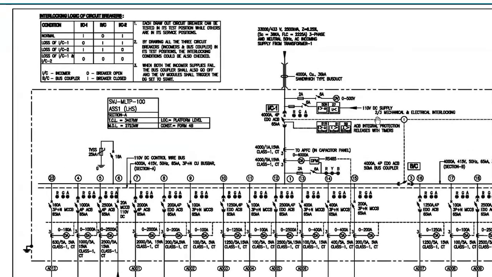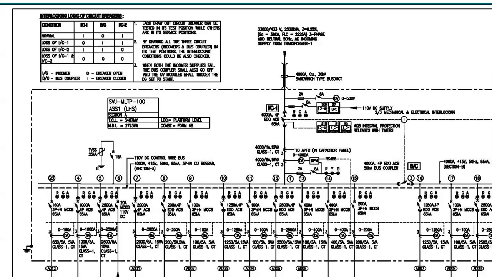As you see here, there is a mechanical and electrical interlock between the 2 and 3. This is for when 2 incomers are available. Suppose by mistake, I am an unknown person who has just come inside the substation. Somehow the lights are not working in incomer 1. Then suddenly I feel, hey, what happened? Incomer 1 is not operational, and power is required immediately. So I go there and switch on the bus coupler, because I thought incomer 1 was off.